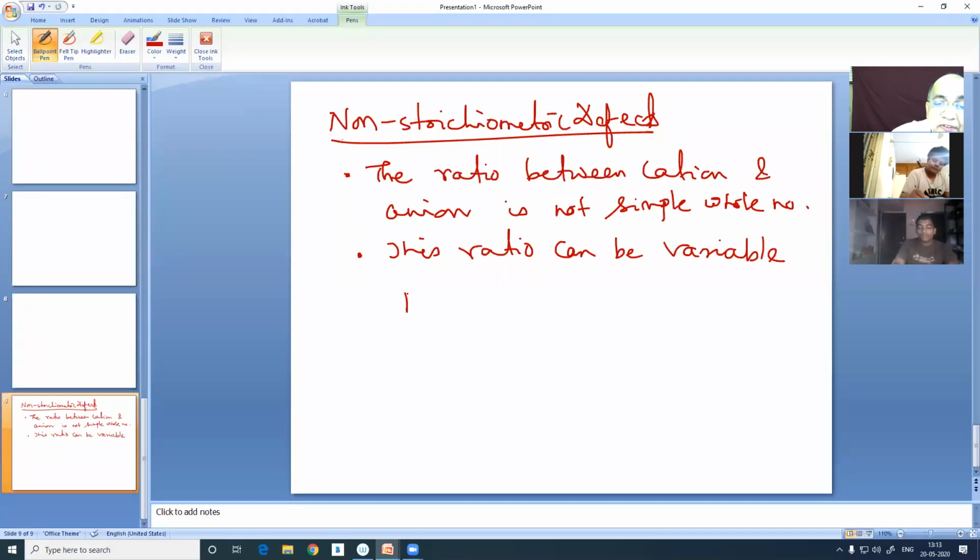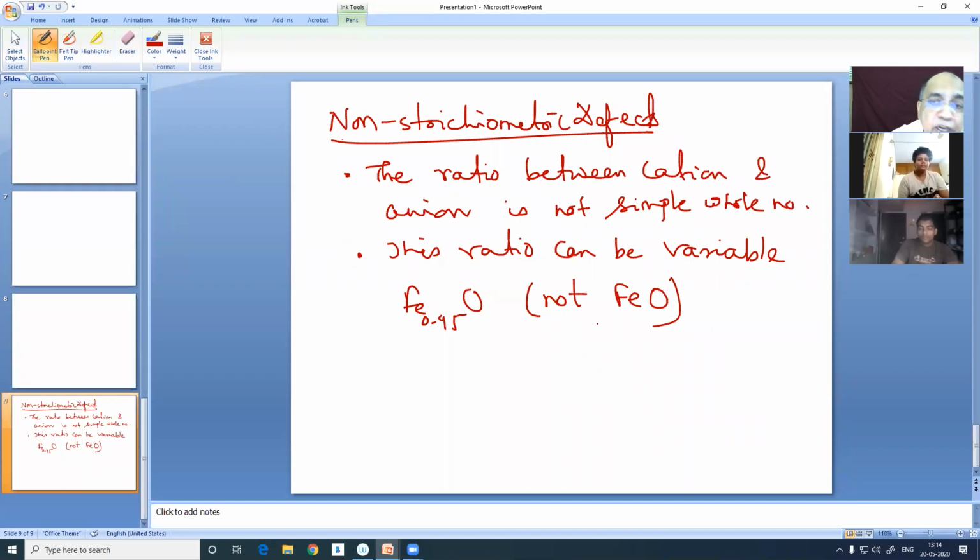For example, it can be Fe 0.95 O, not FeO. We commonly write ferrous oxide as FeO, but actually it has a lot of defects we shall discuss. It will be about 0.95, not 1 O. And sometimes we can change this to 0.92, 0.93, 0.97 O. So the ratio between cation and anion is not a simple whole number ratio, but it is a fraction.